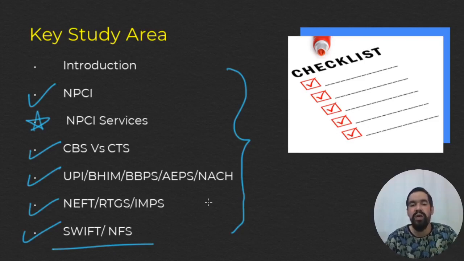These are questions which are generally asked in your examinations for the abbreviation part, or they can also ask the limit or the key features of these instruments.